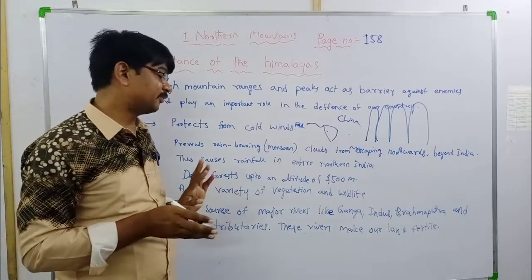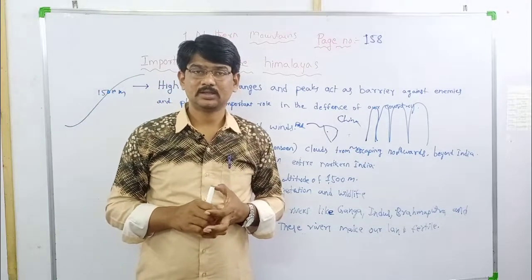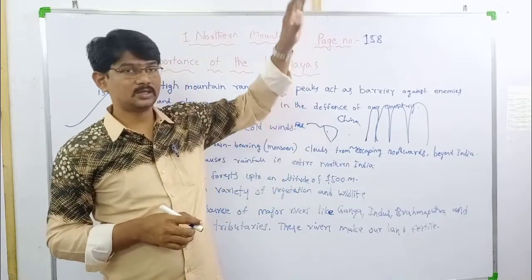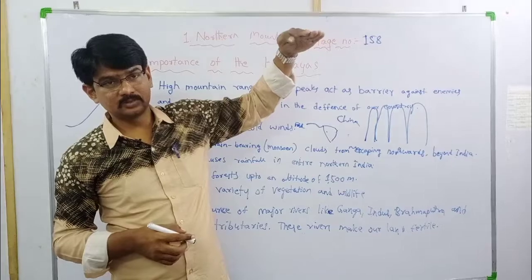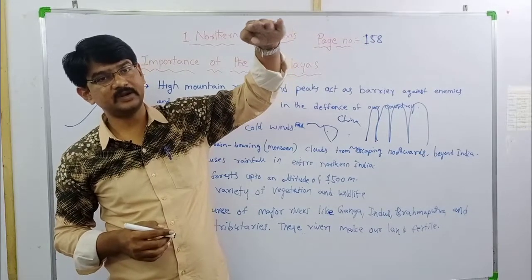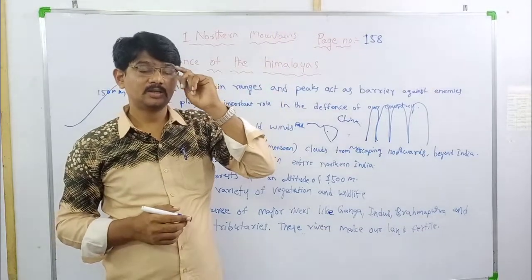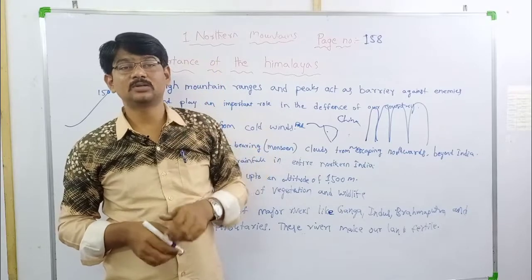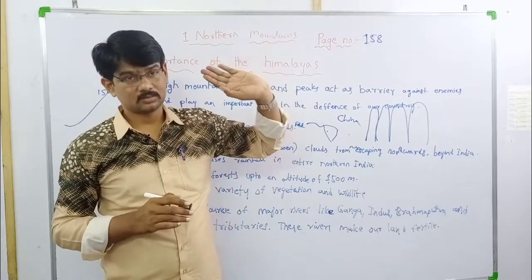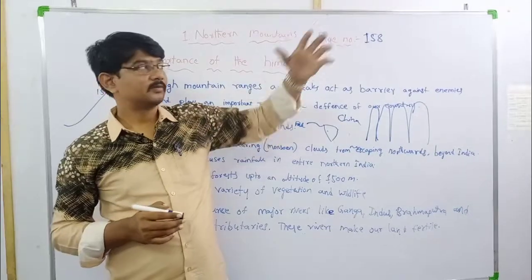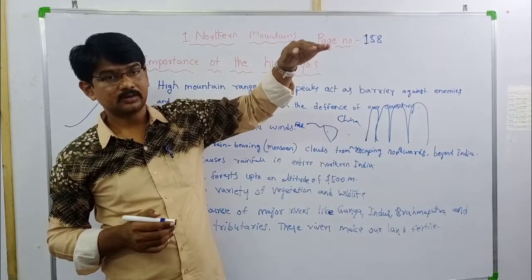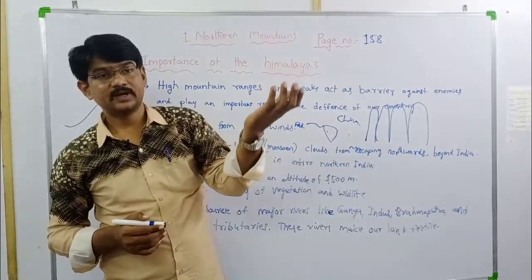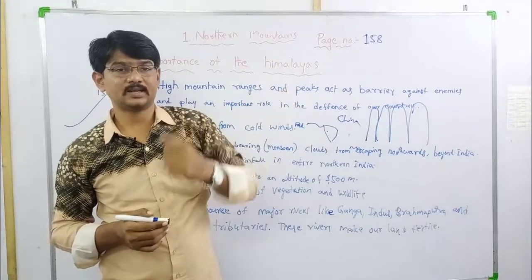Next, the source of major rivers. Yes, already we discussed that in the Himalayas, glaciers are there. They are moving very slowly. How slowly? We cannot even tell that they are moving. After moving, they reach the plains areas.